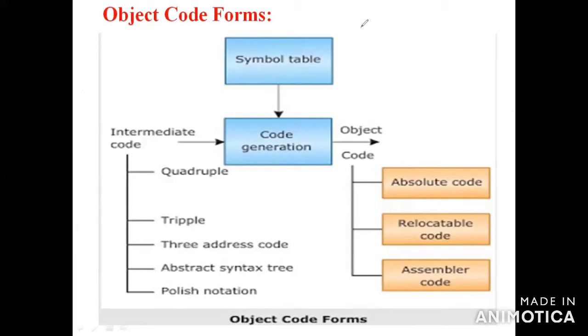In object code form, this is one way of 4 mark questions. Otherwise, if it only asks about the form in the code generation phase, you just write the types, which is only a 2 mark question. Write the types of object code form with an example; it is one important Part B question. You have to write these 3 things: one is absolute machine code, second is relocatable code, third is assembler code. So these are all the object code forms.